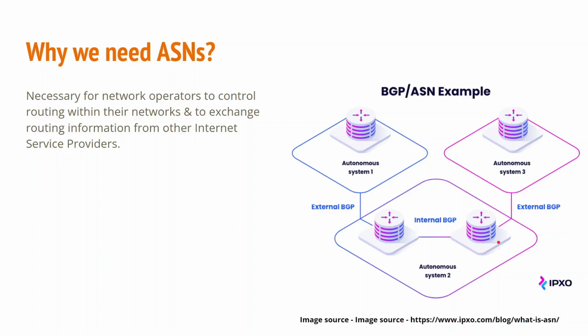And if you imagine it at a bigger level, over the internet there are lots of autonomous systems, and these autonomous systems will be communicating with each other via their external BGP protocol. So this is how you can have a simplified view about the ASN.